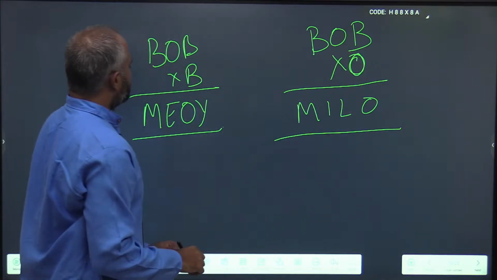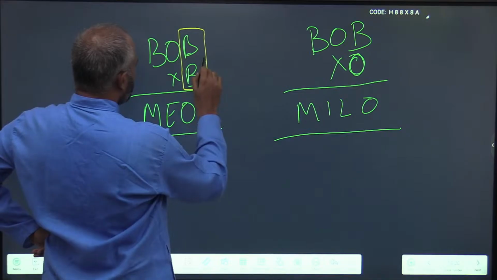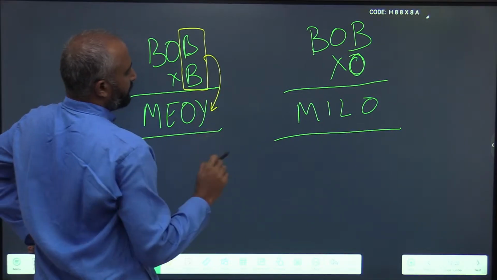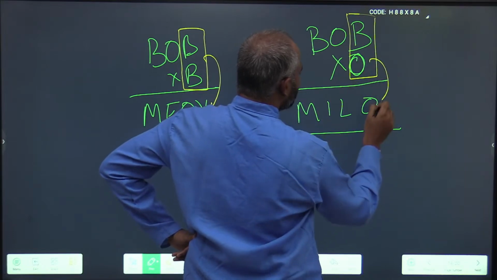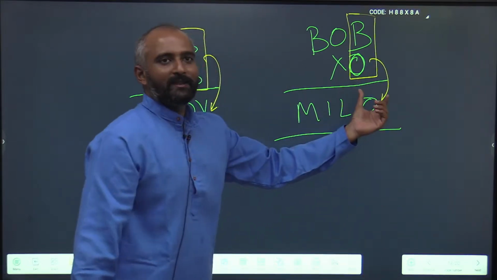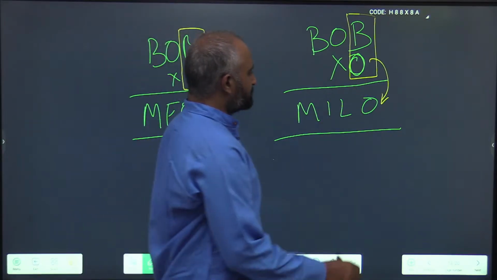Always the edge digit. You see, B into B is Y. Next, B into O results in an O. Now I find a pattern here. Don't you think this is the pattern of our second kind that we have discussed?